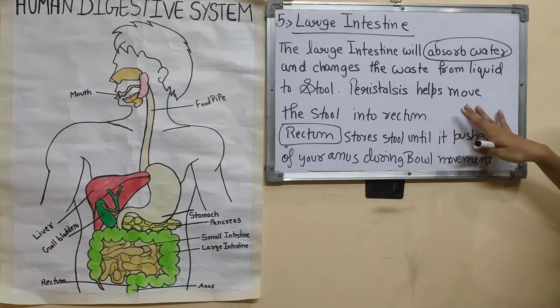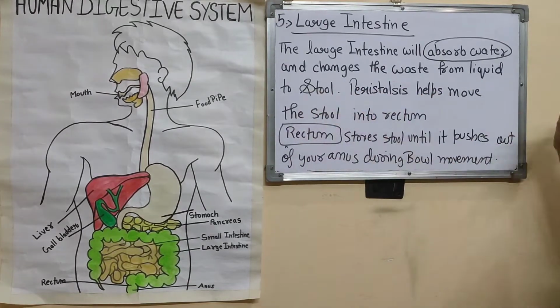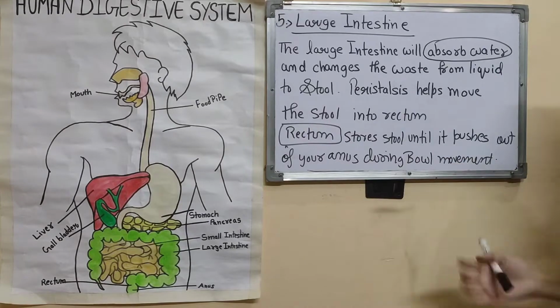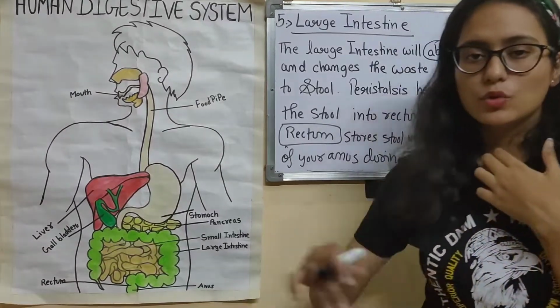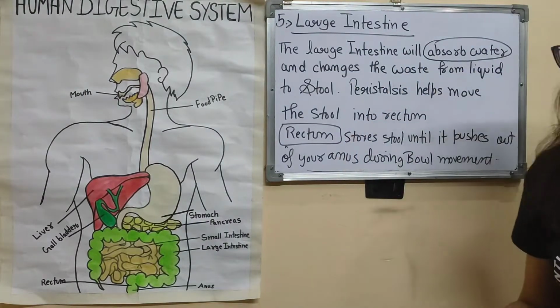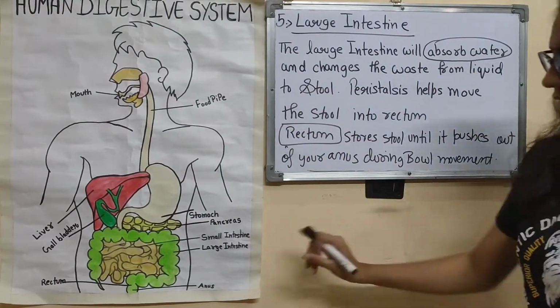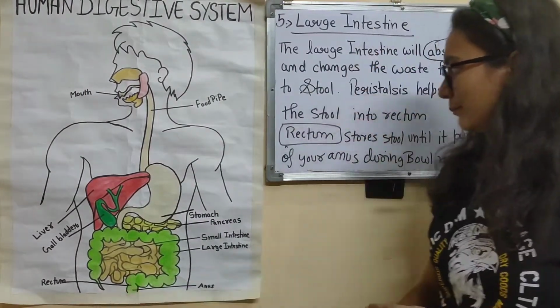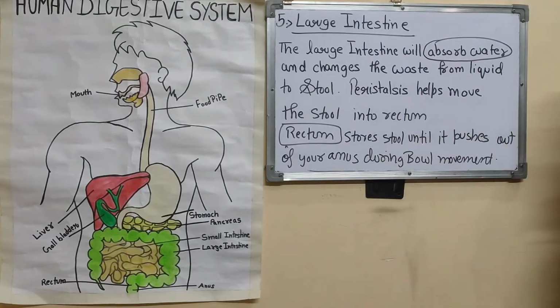Peristalsis helps move the stool into the rectum. Now whatever food is not needed by our body is converted into stool in the large intestine, and now it will come to the rectum through the peristalsis movement.